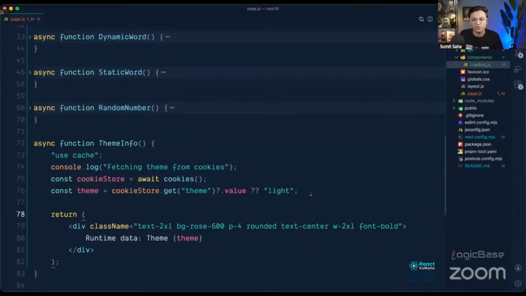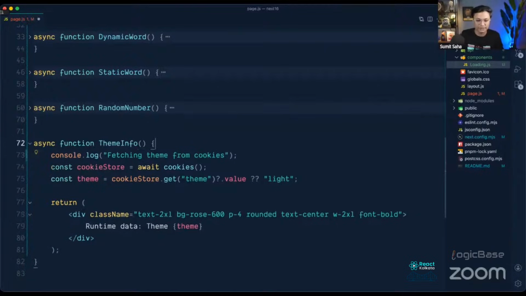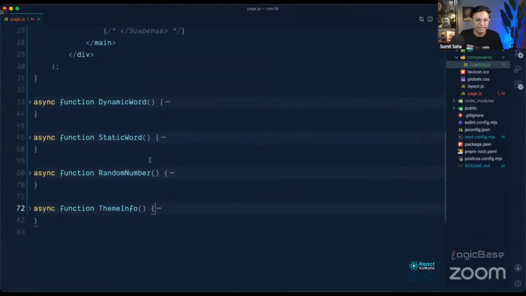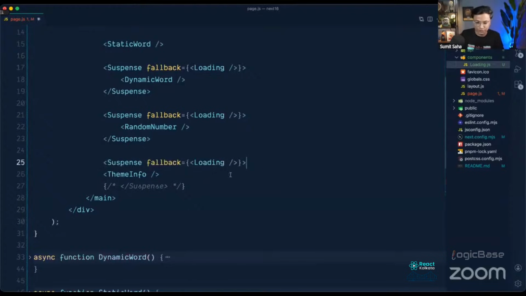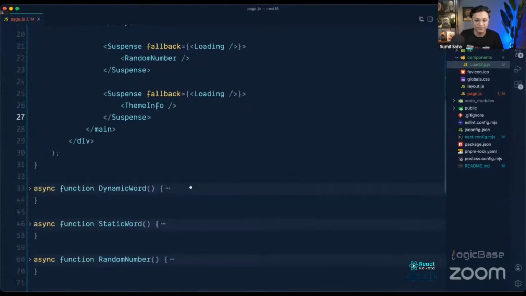Okay, so let's remove the use cache. I think this example is clear. So we have seen different examples, and I have to bring in the suspense as well. Okay, so what we have seen so far, you already got a bit of an idea about what a cache component is. Now we will learn one more thing, two or three small things.